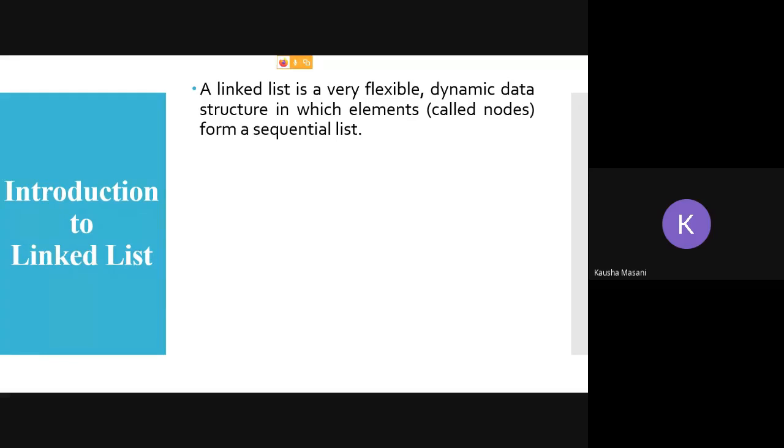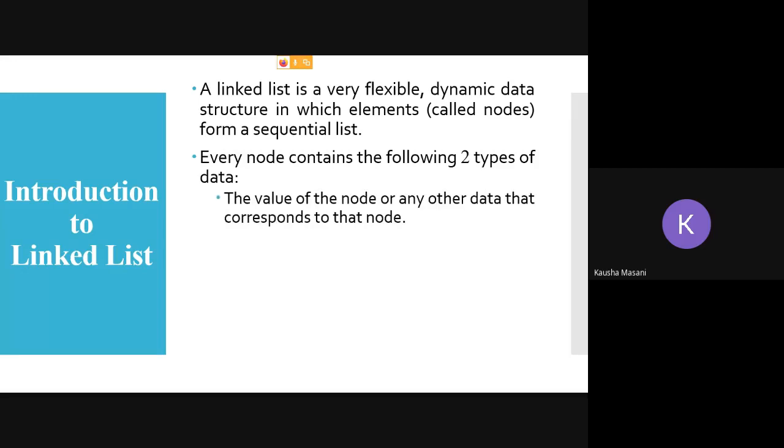Now they are not elements, they are nodes. The node structure has two kinds of variables, or two types of data. One is the actual data part, or the value of the node, which is either character type, integer type, float type or double type.